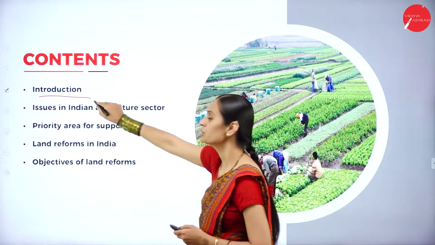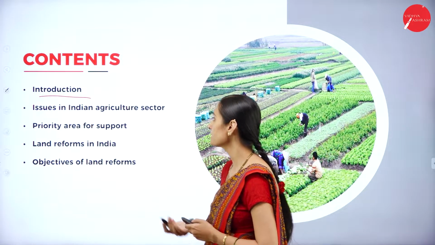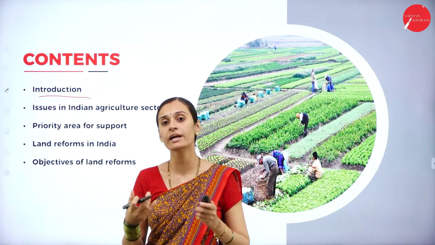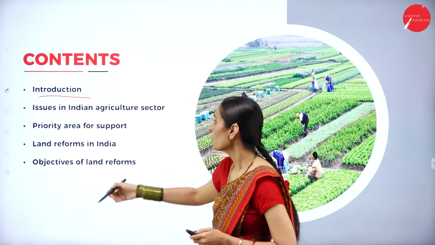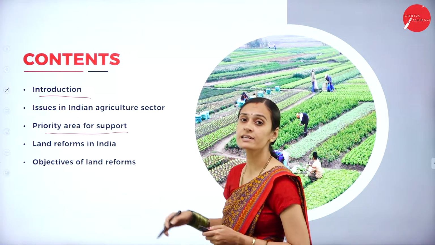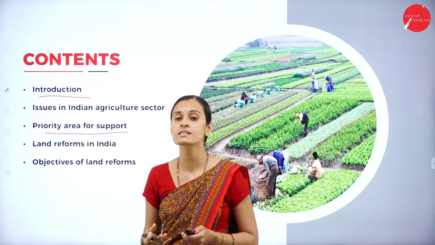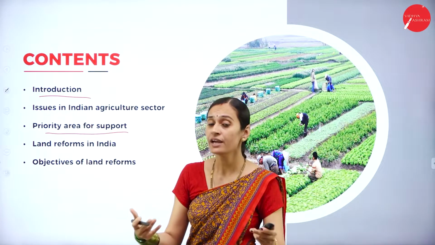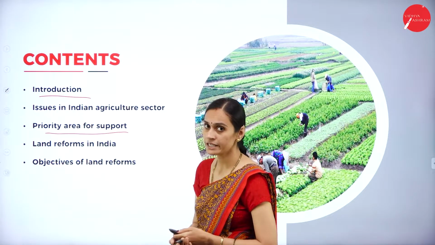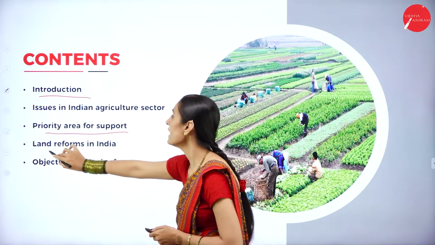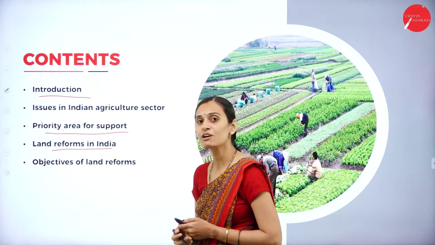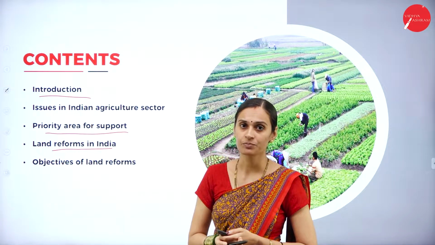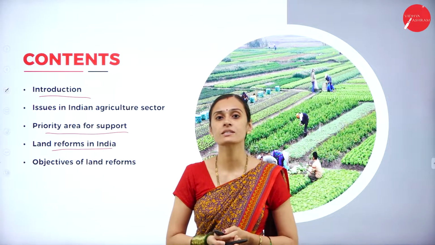A small introduction to this chapter and issues in the agriculture sector. We are going to discuss the real problems we are facing in improving the agriculture sector. Next, the priority areas to support the agriculture sector: how to improve it, and which allied sectors help improve it. And next, land reforms in India: the meaning of land reforms and the different objectives of land reforms in India. These are the contents we are going to discuss in this session.